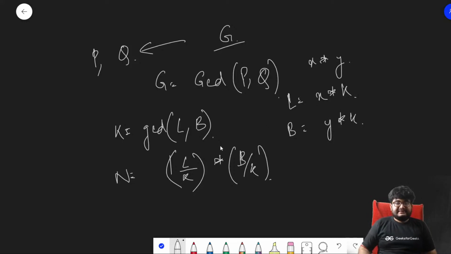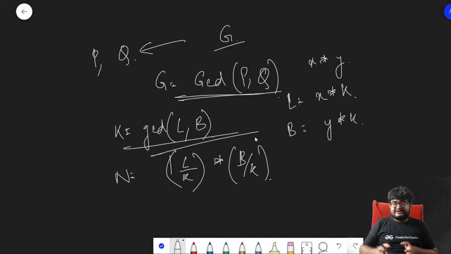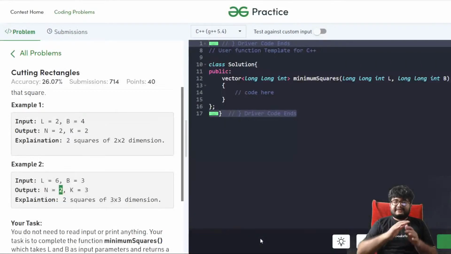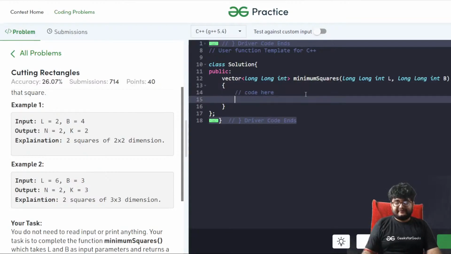So simple, right? You have to find the GCD of P and Q, or L and B. That will be the side of the square, and how many squares will there be? It will be L by K into B by K. So this is how we can do it. Pretty simple, right? The observation was that you have to visualize that the entire length will be occupied by a side of the square, and the entire breadth will be occupied by a side of the square. That's the entire observation.